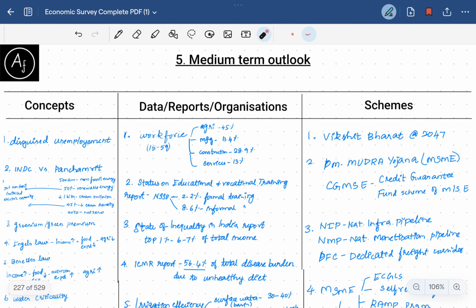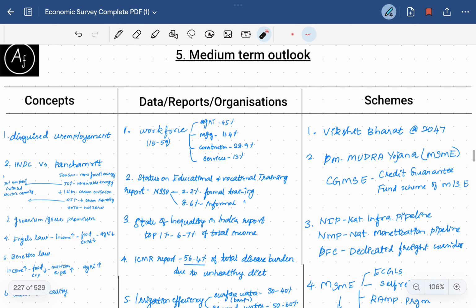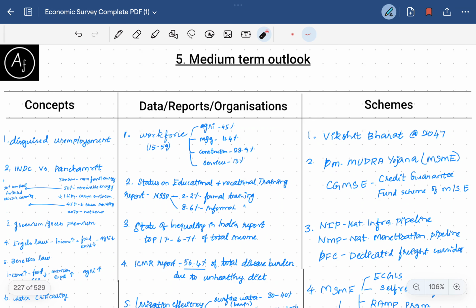In this video, in the series of Economic Survey of the financial year 2023-24, we are seeing each chapter as a single pager, in one-pager notes, in separate videos. In this video, we are going to see the fifth chapter, that is the Medium Term Outlook. Let's directly get into the concepts.